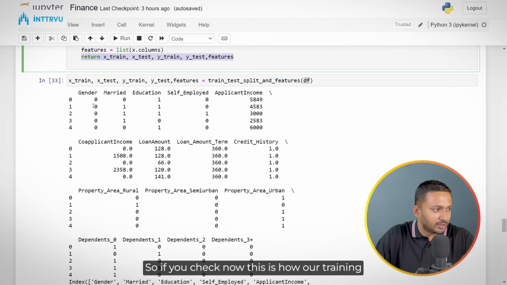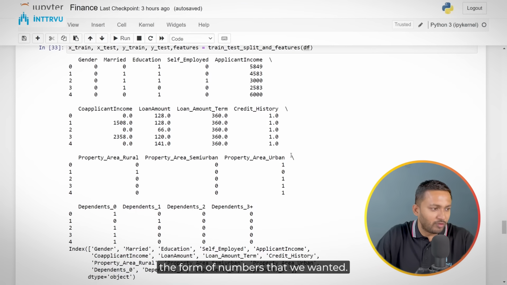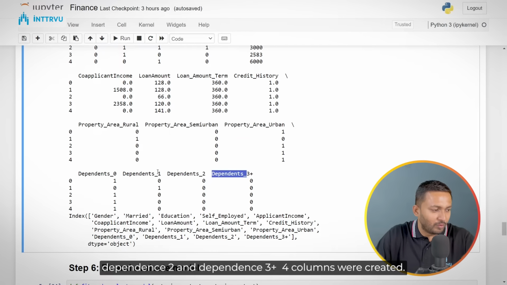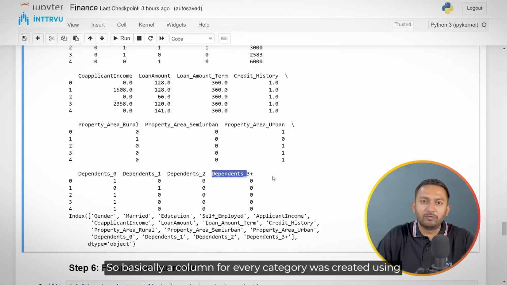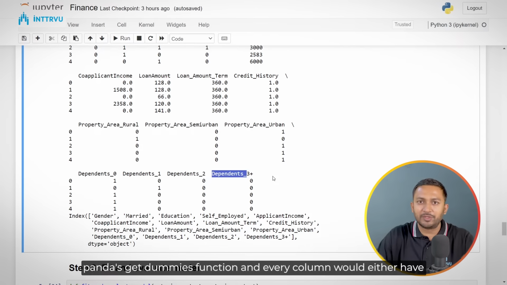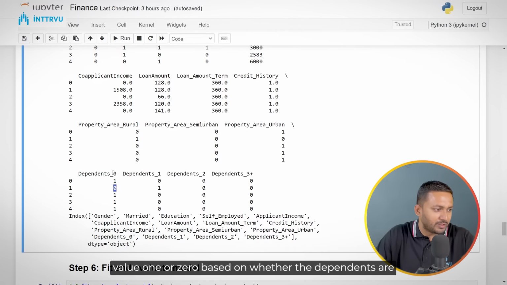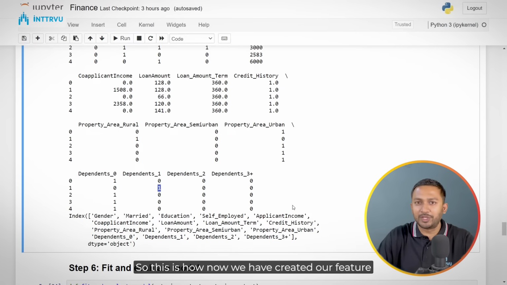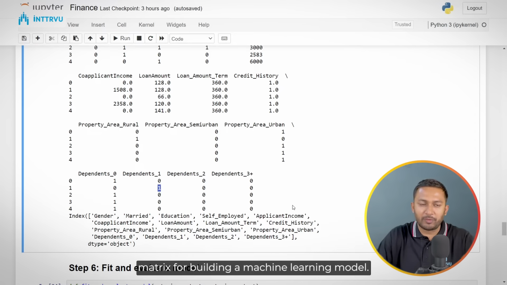If you check now, this is how our training data looks. We have various columns and every column is now in the form of numbers, as we wanted. If you see here, for dependents 0, dependents 1, dependents 2 and dependents 3 plus, 4 columns were created. So a column for every category was created using the pandas get_dummies function, and every column would either have value 1 or 0 based on whether the dependents are 0 or not. Similarly, when the number of dependents is equal to 1, this column value would be equal to 1, otherwise it would be equal to 0. So this is how we have now created our feature matrix for building a machine learning model.